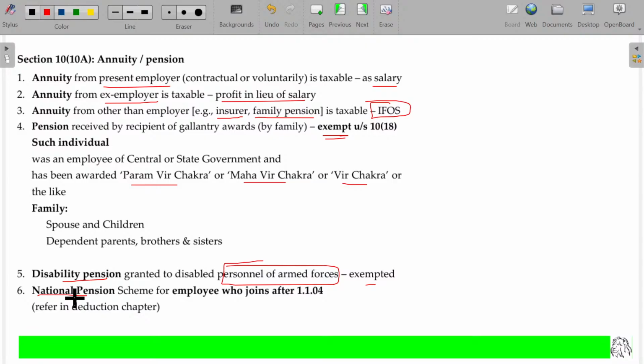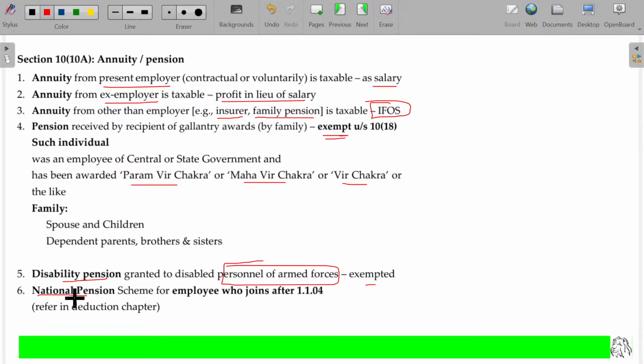National pension scheme. Earlier, a government employee gets pension after their retirement, right? But from 1/1/2004 onwards, that pension scheme was slightly changed from the existing pension scheme to the new pension scheme. As per the new pension scheme, it's a contributory pension scheme. During your service, as being an employee yourself, you have to deposit money. Employer says, I too deposit some money. The amount we have deposited in the account, at the time of retirement, whatever amount is available there, you can withdraw as your pension. So your money will be withdrawn later on.